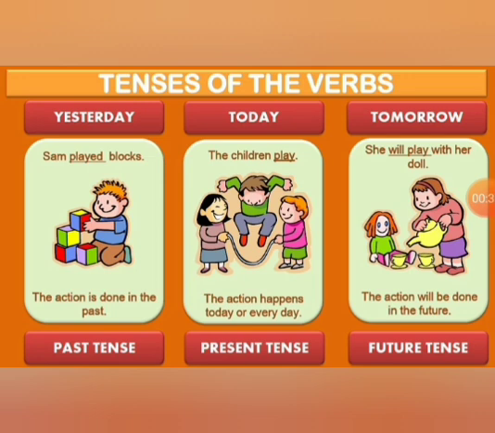Look at the examples. Sam played blocks. The word played is a verb. It explains that the action is done in the past. The children play. The word play explains the action is happening now, that is today, or the action happens every day. So that we call as present tense.